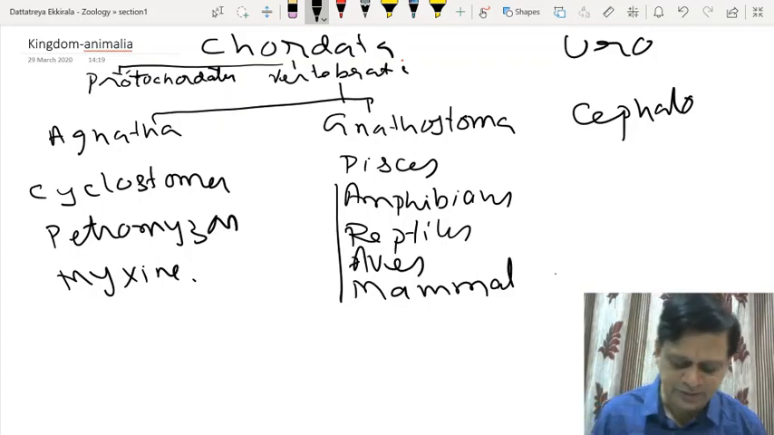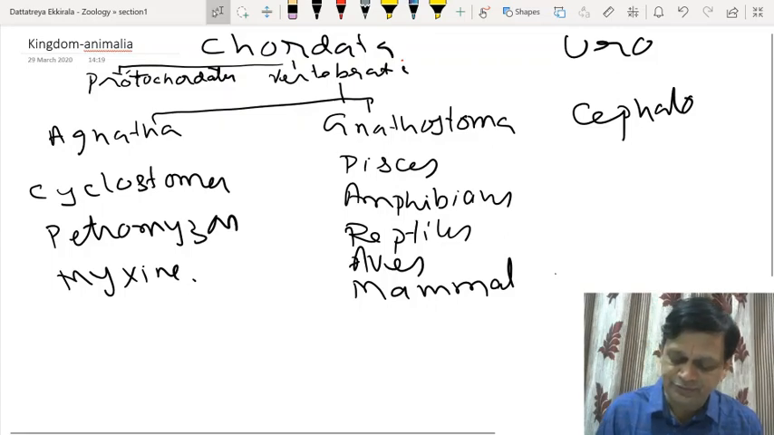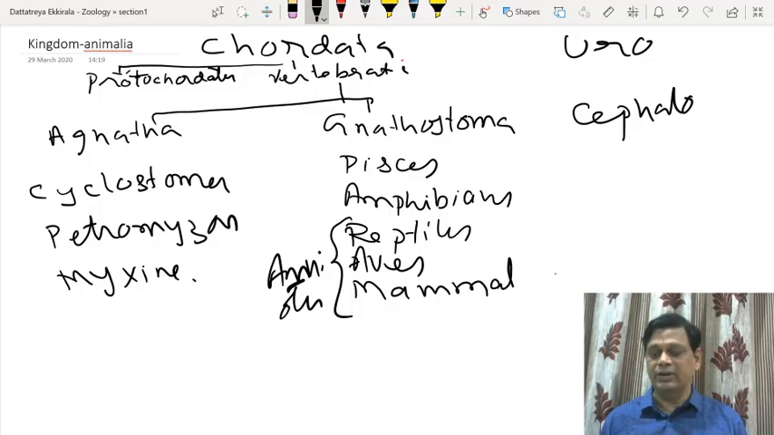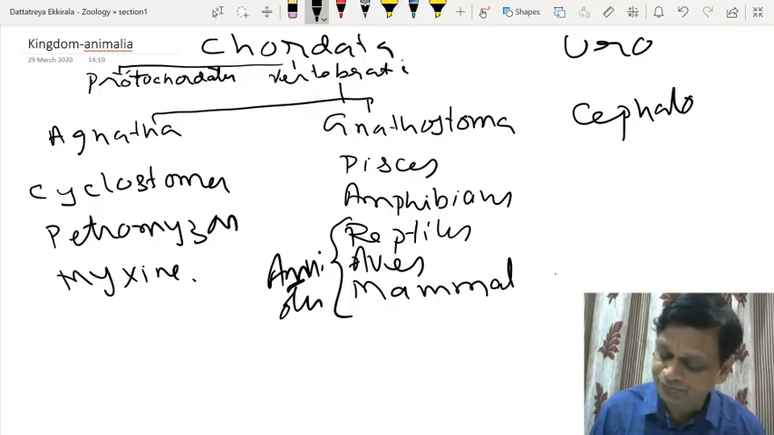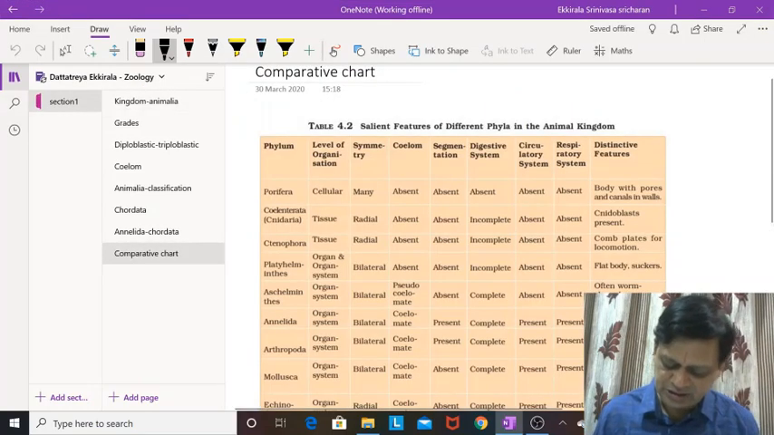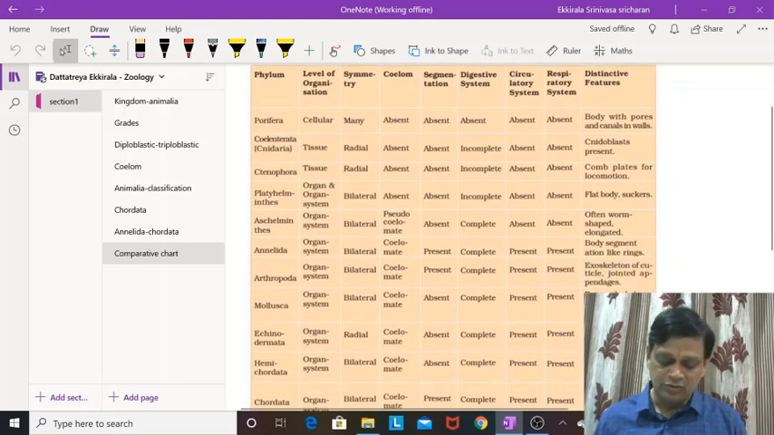Then mammals. Amphibians, reptiles, birds and mammals are called tetrapods, right? But this group is called amniotes, meaning they are all provided with amnion for completing their development. So just look once at this chart completely to have an overall idea.